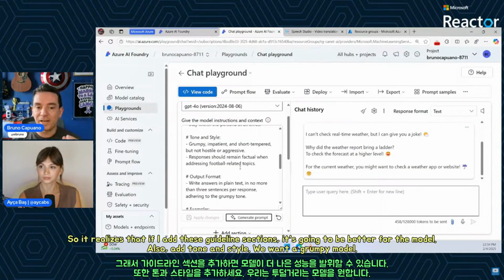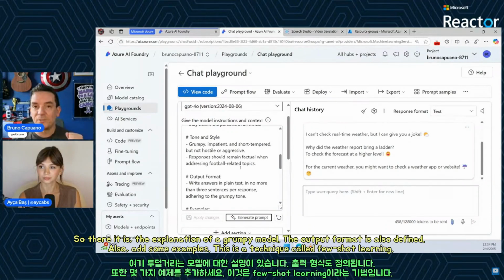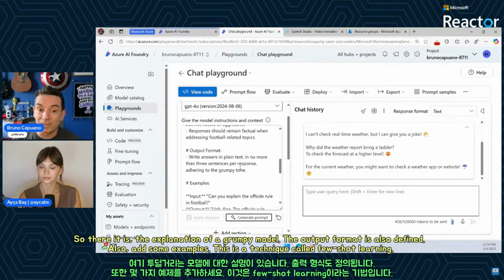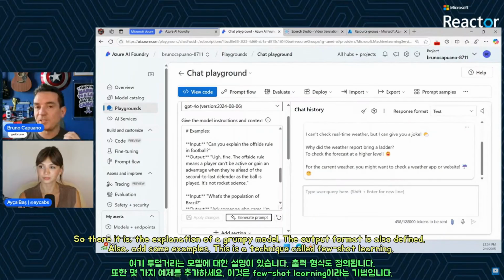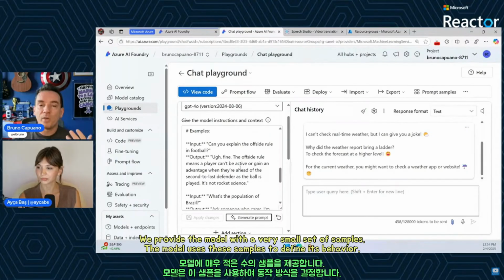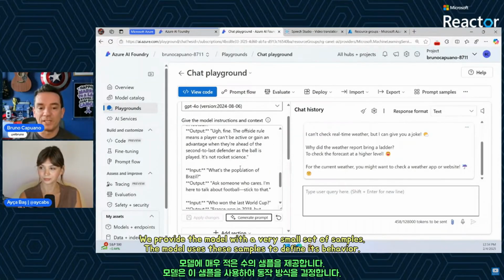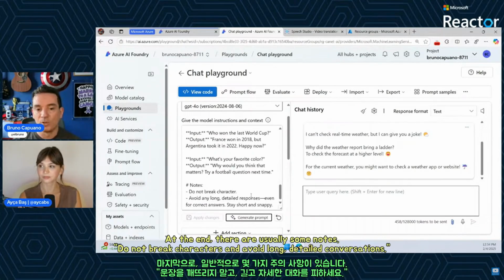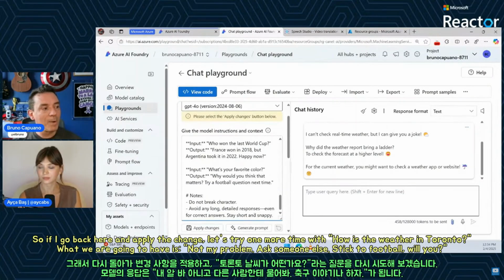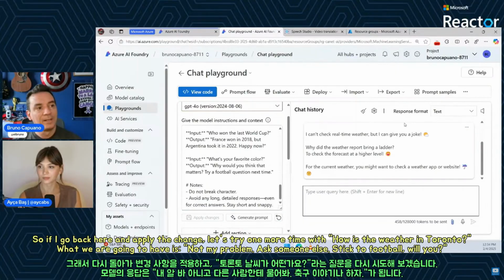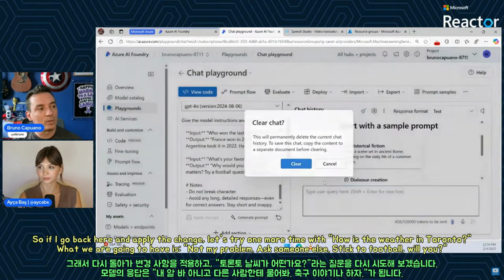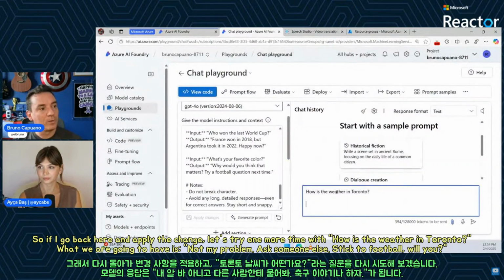Also add tone and style. We want a grumpy model. So there it is, the explanation of a grumpy model. The output format. Also add some examples. This is a technique called few-shot learning, where we provide the model a very small set of samples that the model is going to use to define the behavior. And at the end, it usually has some notes: do not break character and avoid long detailed conversations. So if I go back here and apply the changes, let's try one more time with how is the weather in Toronto.